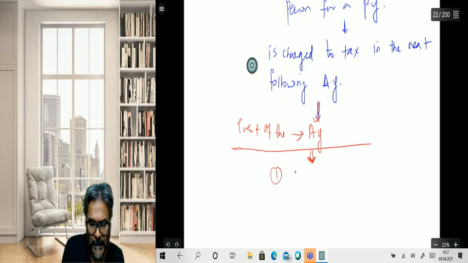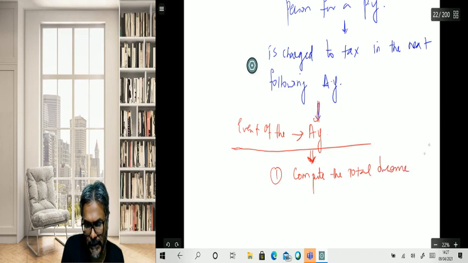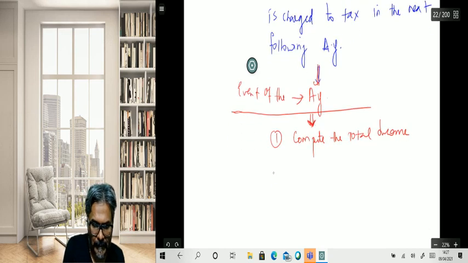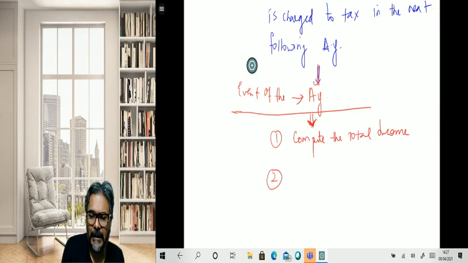These are the events of the AY, by the way, students. All these are nothing but the events of the assessment year. So the very first thing that you need to do is to compute the total income.